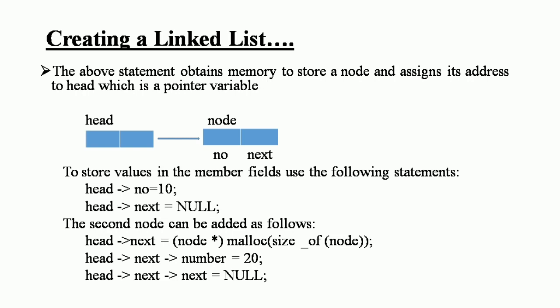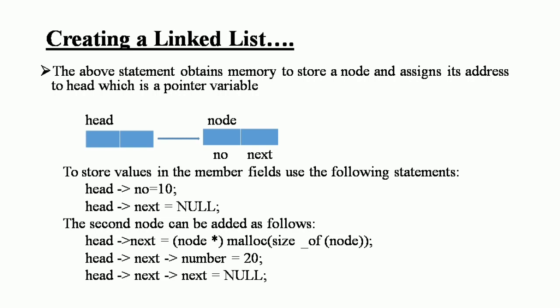Use the following statements to store the values in the member fields: head arrow number equal to 10, head arrow next is equal to null, ended with a semicolon. The second node can be added as follows.